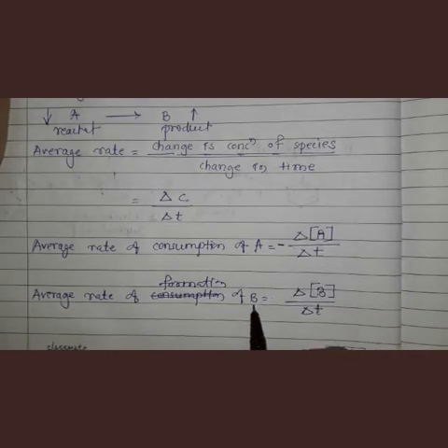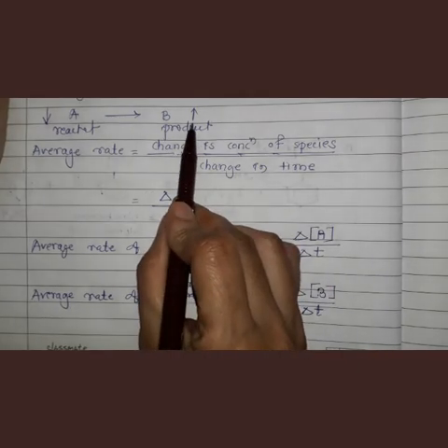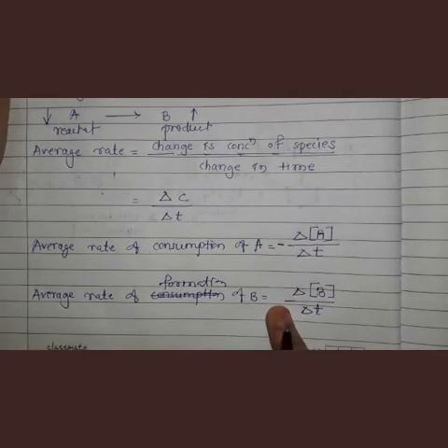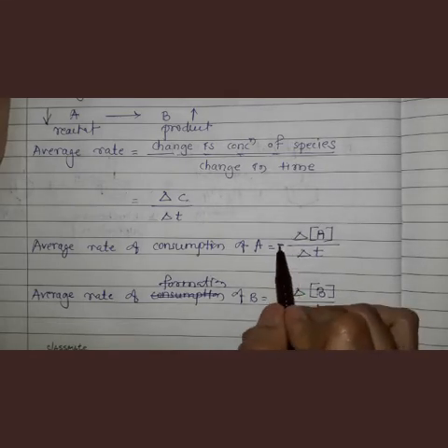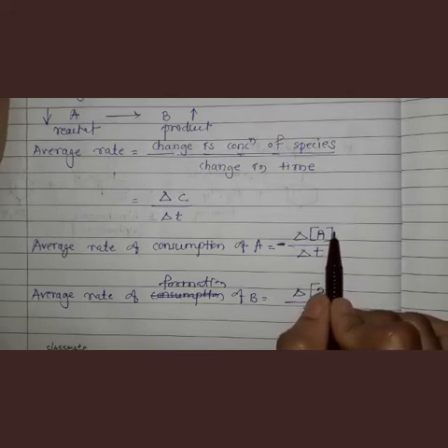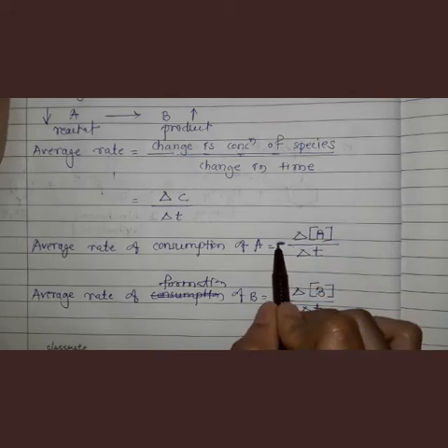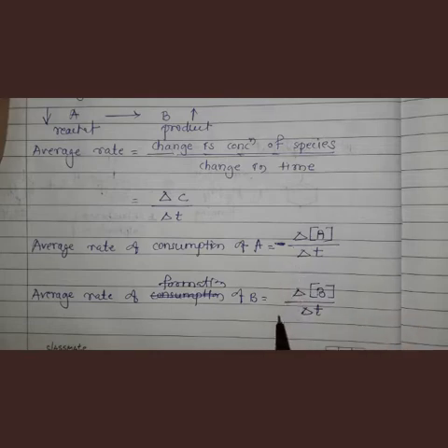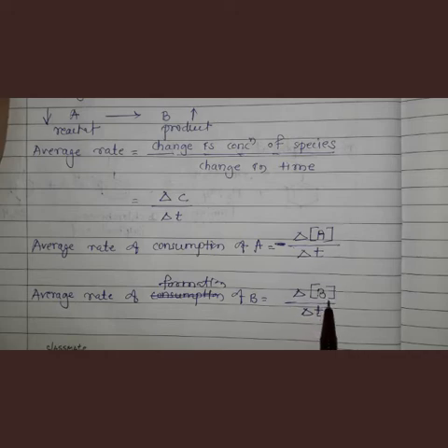And as the concentration of B is going to increase, here we will show a positive sign or no sign. No sign means positive sign. But when we write the average rate for consumption of reactant A, we show a negative sign because it is going to decrease, and here it is no sign, or we can say positive sign. That means the concentration of product is going to increase, product is forming.